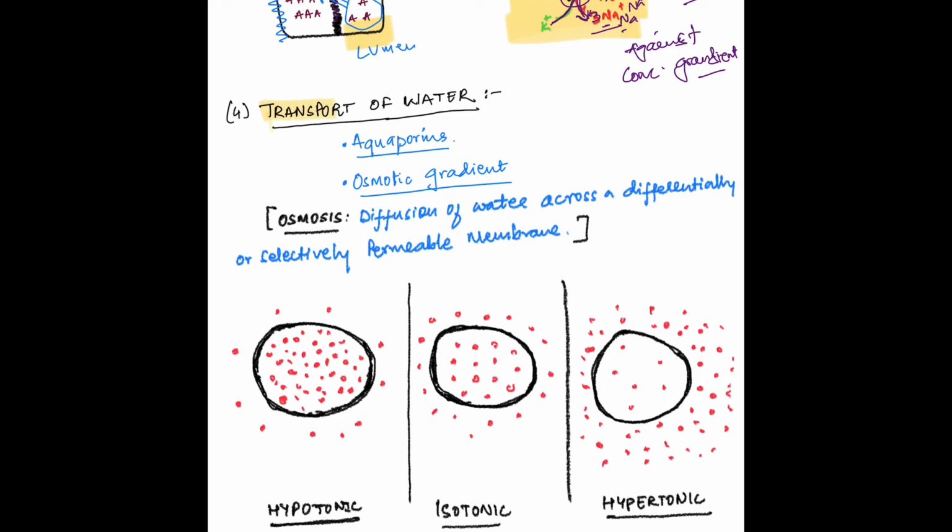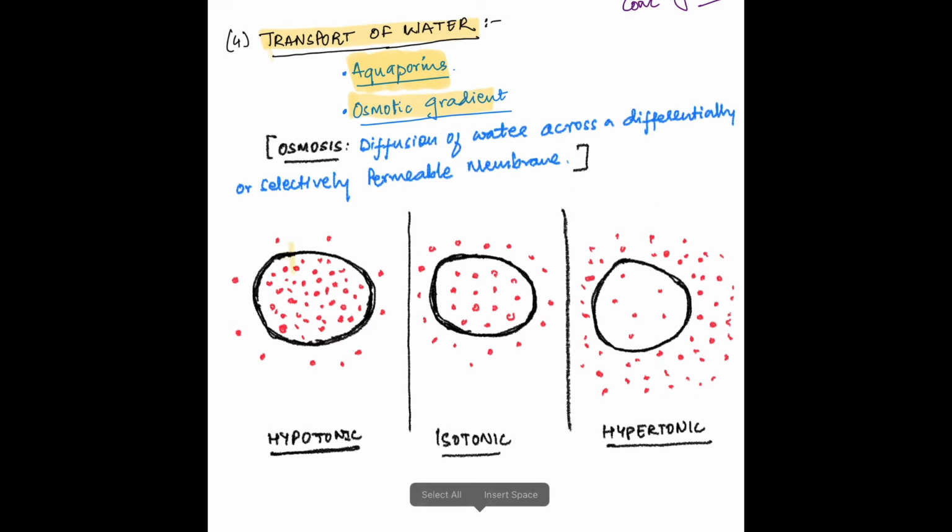Transport of water. Water can diffuse through the cell membrane by simple diffusion. It can also move across the cell membrane by special water channels called aquaporins. Movement of water depends on the osmotic gradient. In simple terms, you can say that water follows solutes. To understand this, let's look at 3 examples.